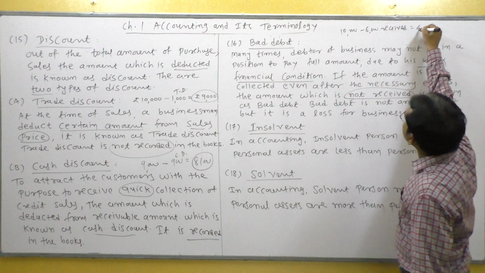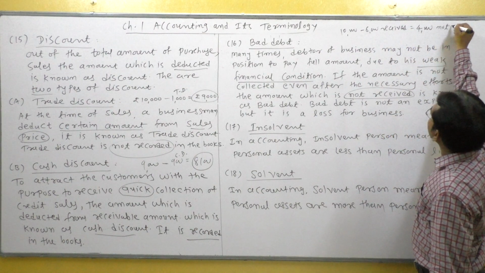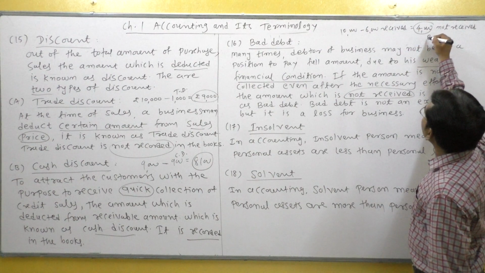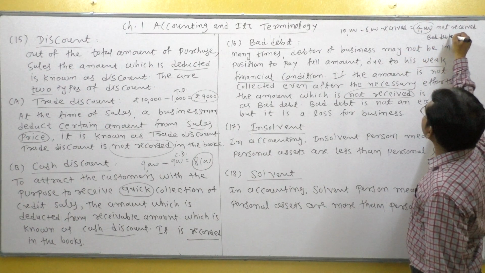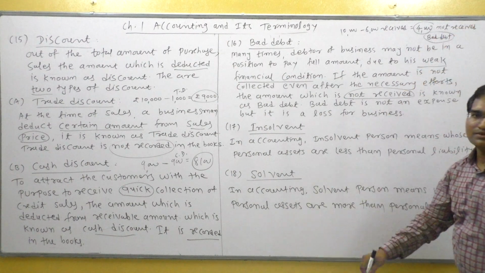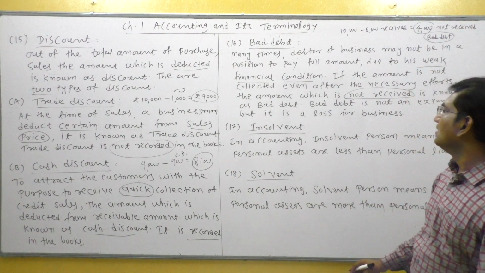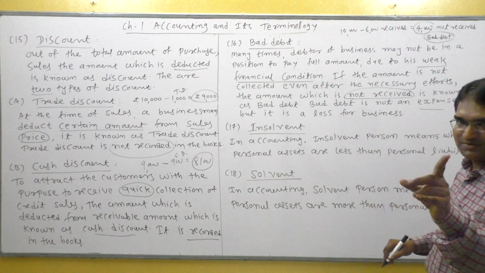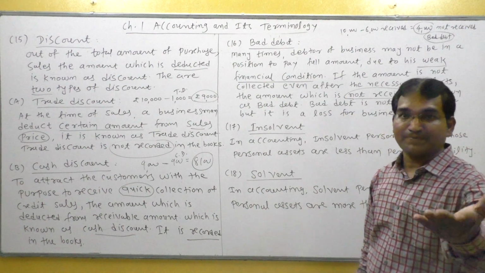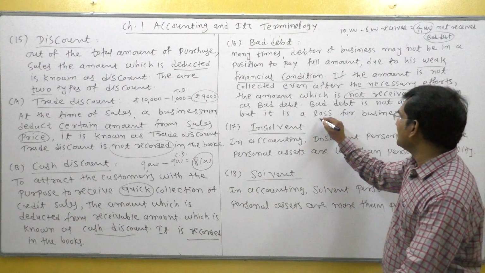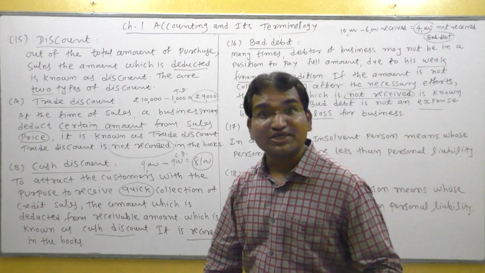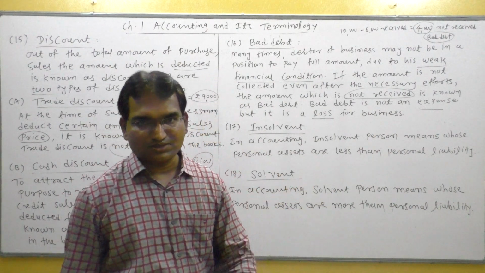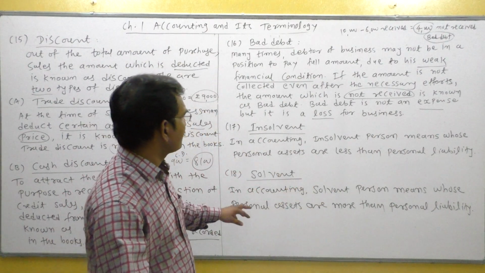So how much not received? 4,000 not received. So 4,000 rupees called bad debt. Understand? Okay, bad debt is not an expense. Bad debt is not an expense because it is not amount spent, but bad debt is a loss for business. So what is bad debt for business? Expense or loss? Loss. It is not an expense.